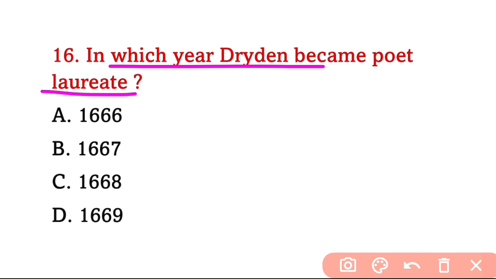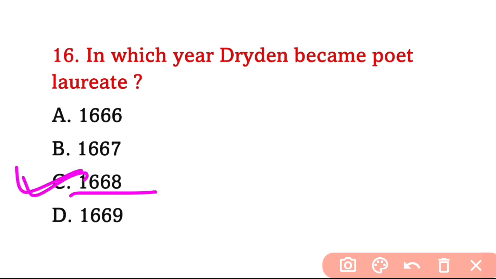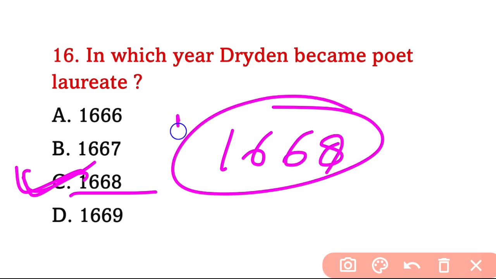The answer will be 1667. No, sorry, 1668. So option C is correct.